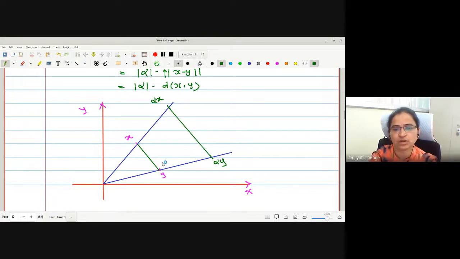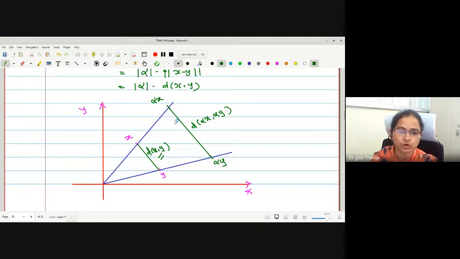It's like this. Now what we were claiming is that the relation between these two is mod alpha times. This length is mod alpha times this length d of xy. This is what we were claiming.